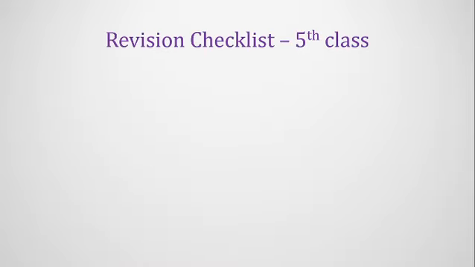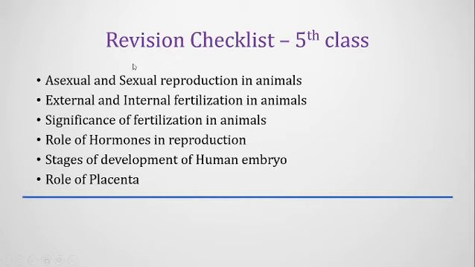So let's revise what we have learned in today's fifth class. We learned about the asexual reproduction process that takes place in lower animals and the sexual reproduction process that takes place in higher animals. We also learned the external fertilization process that takes place in aquatic animals and the internal fertilization that takes place in terrestrial animals. The significance of fertilization in animals is to establish the chromosome number and to determine the sex of the embryo.